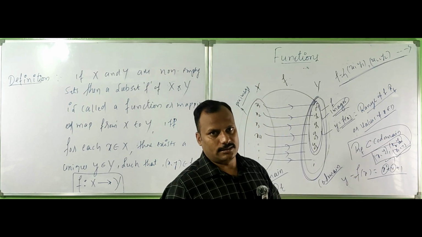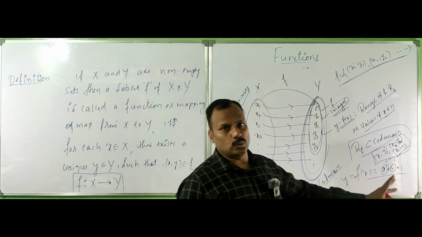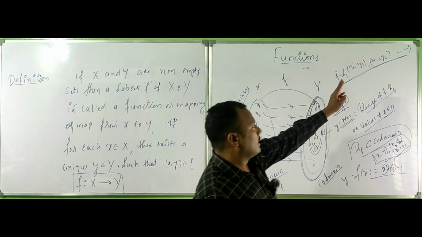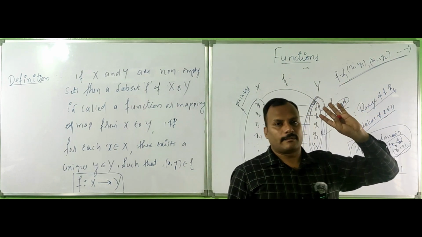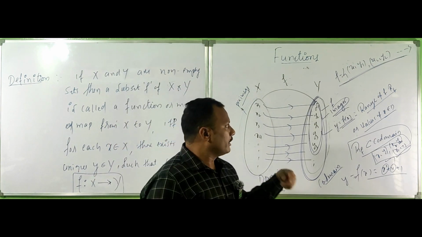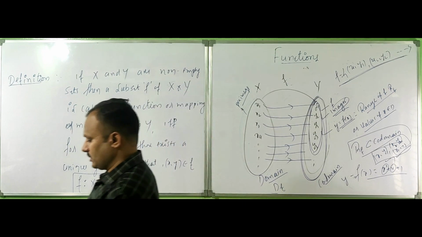This is the basics. It means a set of ordered pairs (x, y), and that relation is a function. Let's define the domain and codomain as they are in the books.